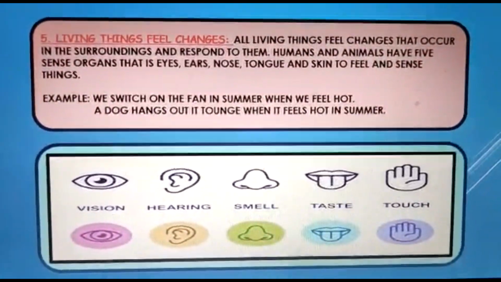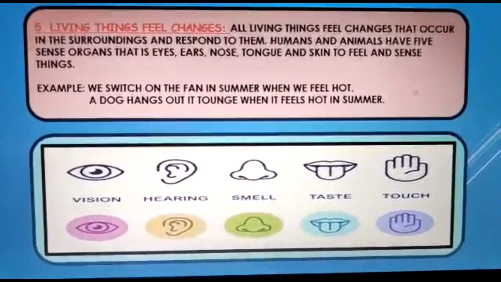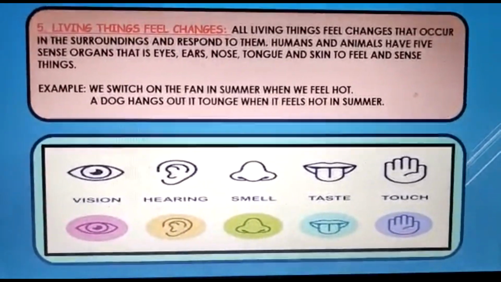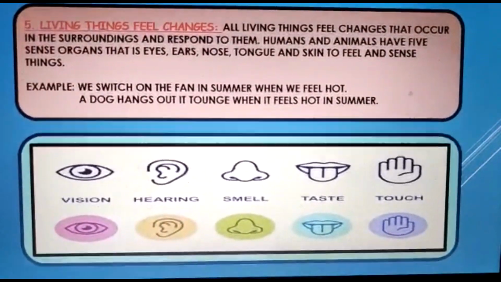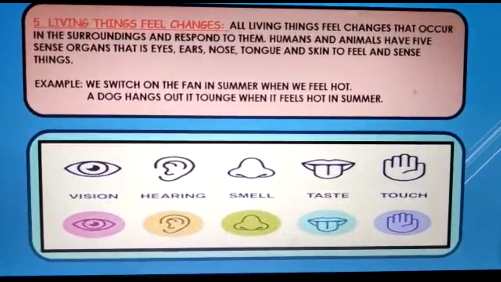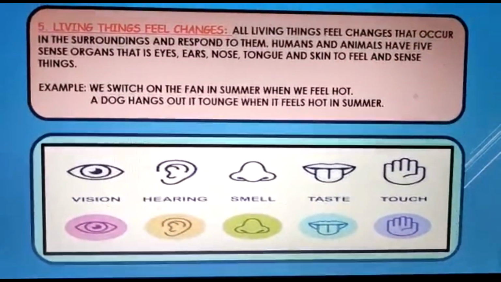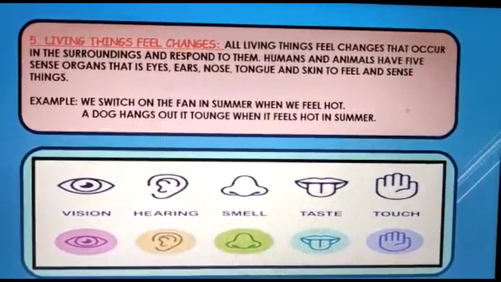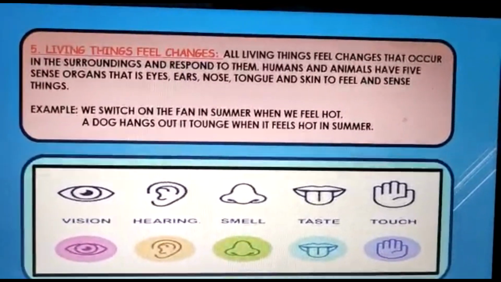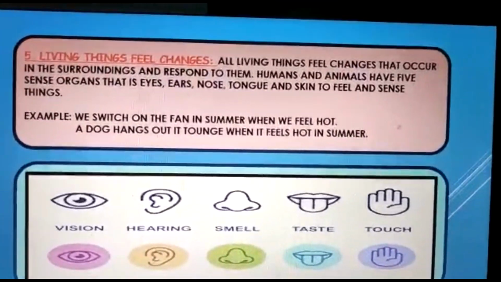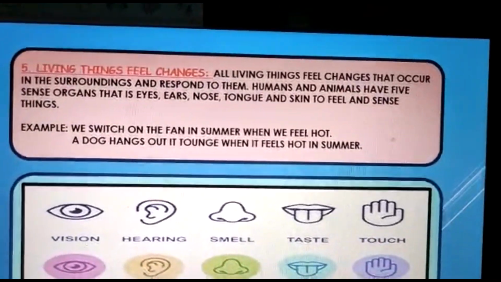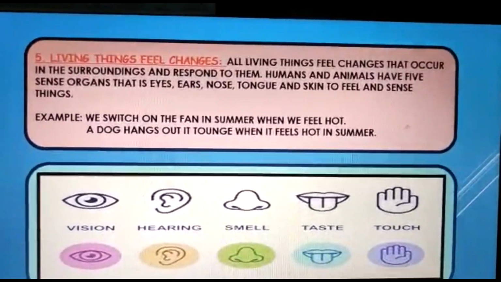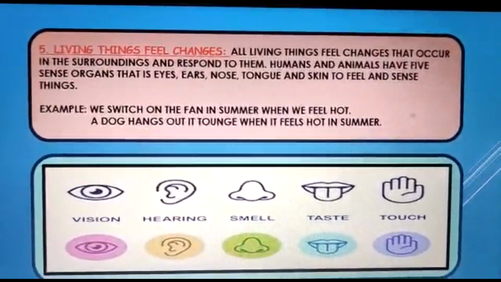You can see in this picture also, it defines what the functions of these 5 sense organs are. Eyes help us to see. Ear helps in hearing. Through nose we can smell. Tongue is for taste and skin is for feeling. So these sense organs help us to feel.